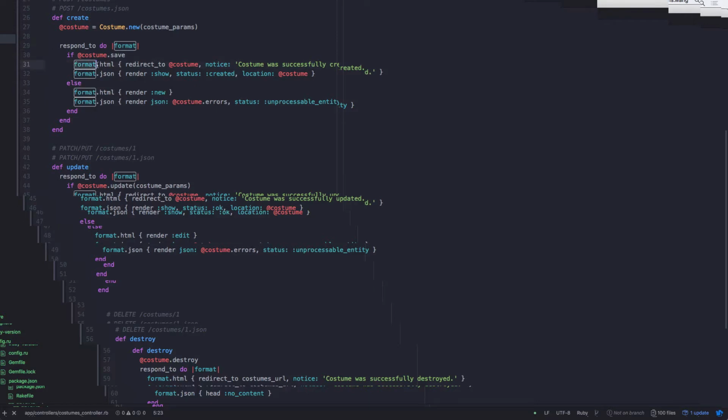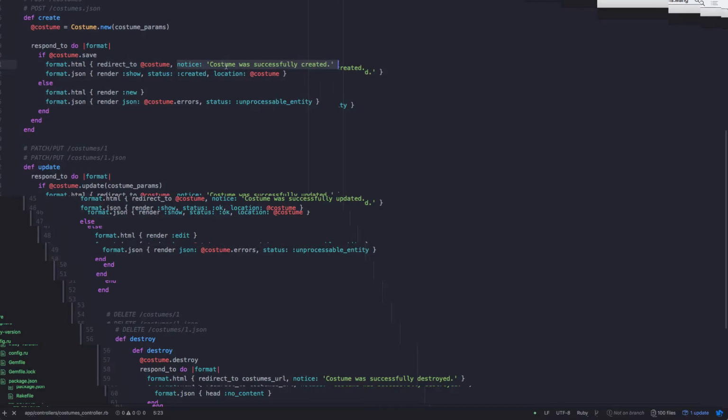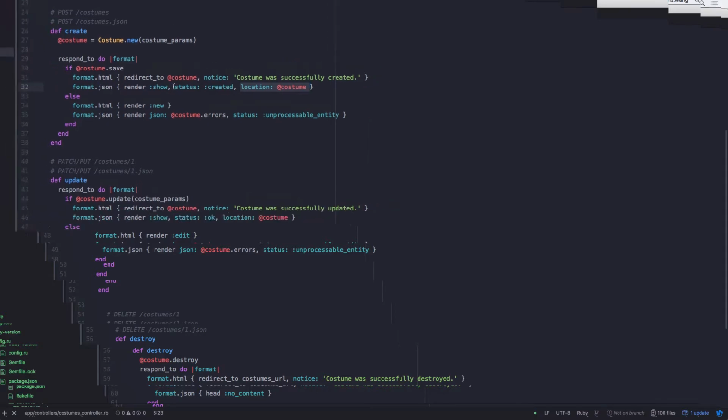This says if the format is .html, I'm going to redirect to the costume and send some sort of notice. Otherwise, if the format is .json, I'm going to render this show page, send the status, and send some sort of object with this location.